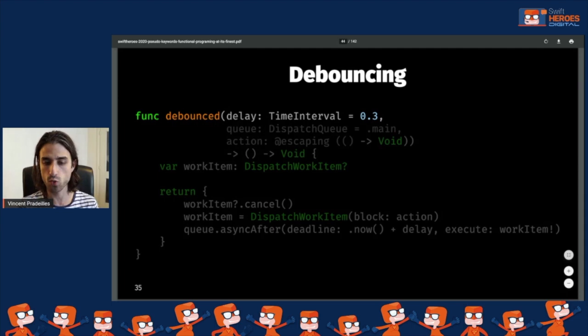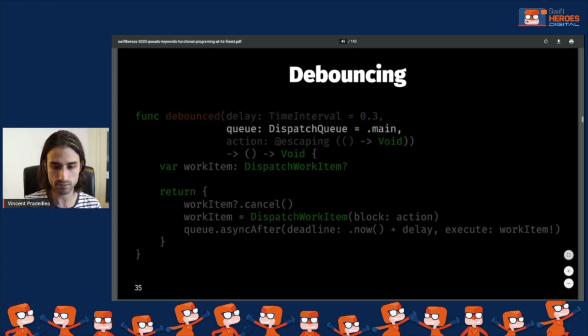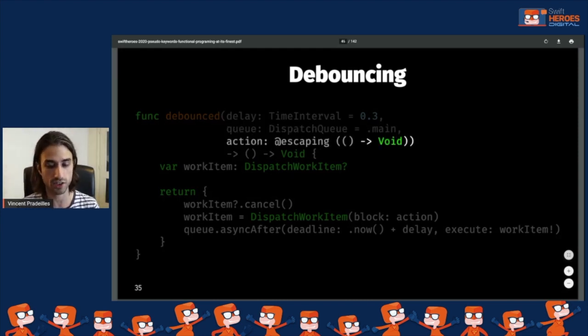Once again, I'm going to walk you step by step through how we can implement it. First we start with its signature. You can see that this time it takes not only a closure, but also a few arguments. But these arguments have default values in order to keep the call site as clean as possible in the most common use case. First, there is a delay. It's the time span of the debouncing. Then there is the queue. It's the queue on which the action will be performed. Since we are doing something asynchronous, we need a queue in order to execute the code in the future. And then finally, there is the action that we are debouncing.